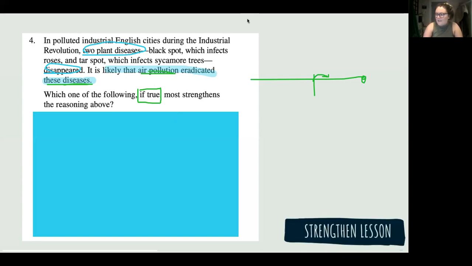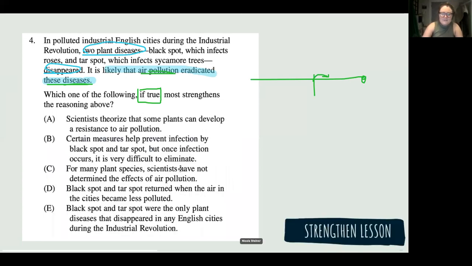All right. Everyone got this one correct with going with D. So black spot and tar spots returned when the air in the cities became less polluted. This wasn't what I predicted, but it goes in on that correlation, right? That whenever we have pollution, the diseases disappear, and whenever the pollution is gone, the diseases come back. Do we see how that strengthens it?